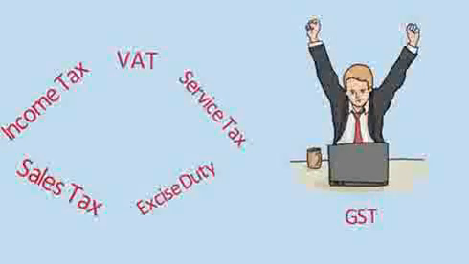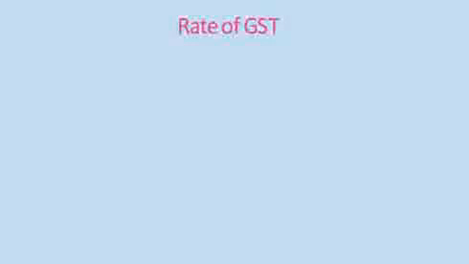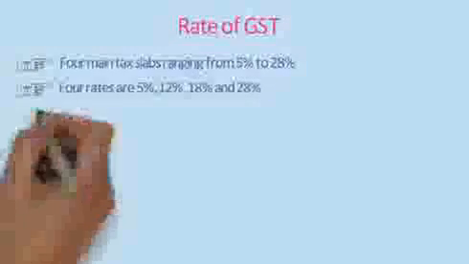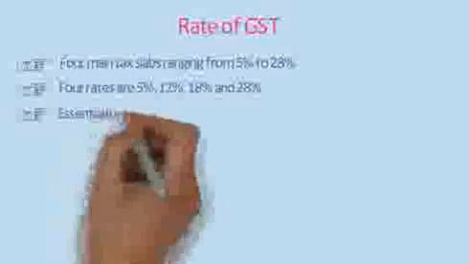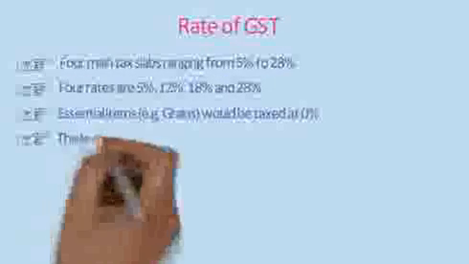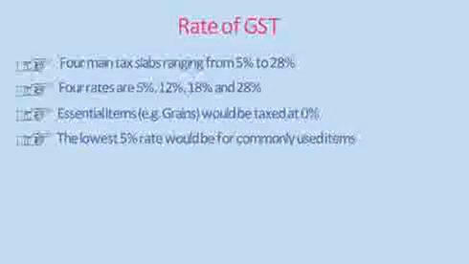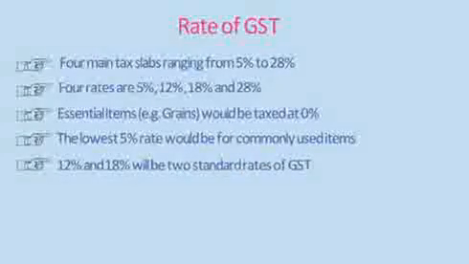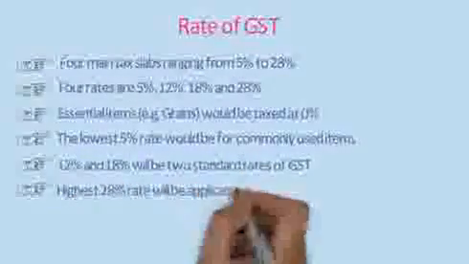Now let's come to the most important part of GST, which is the rate of GST. Government has recently announced the rates of new GST regime. There will be 4 main tax slabs ranging from 5% to 28% under goods and services tax. These 4 rates are 5%, 12%, 18% and 28%. According to government, essential items including food items will be taxed at 0%. The lowest 5% rate would be for commonly used items, while 12% and 18% will be 2 standard rates. The highest 28% will be applicable on luxury items.